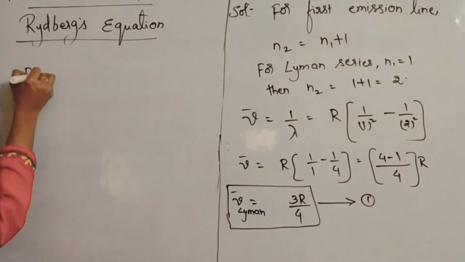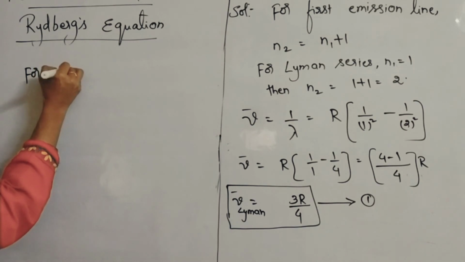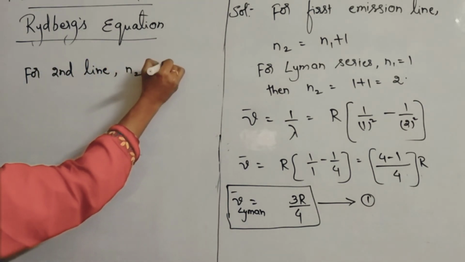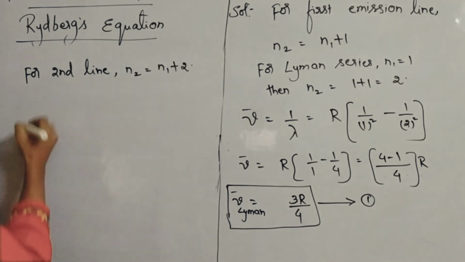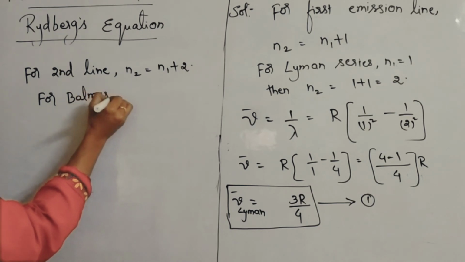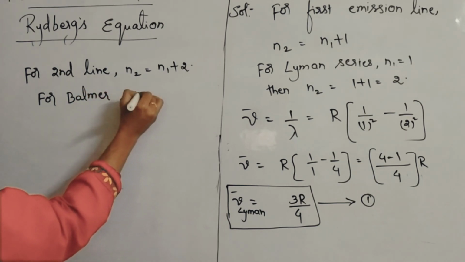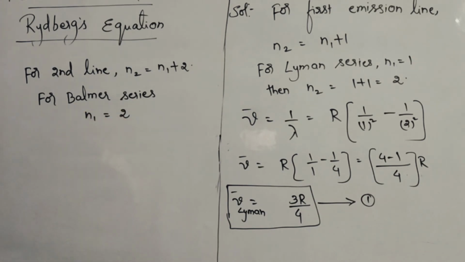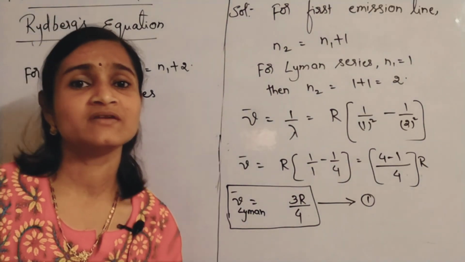Okay, I am writing that point also. For the second line, N2 is equal to N1 plus 2. Now for the Balmer series, N1 is 2. This point you have to remember first only.